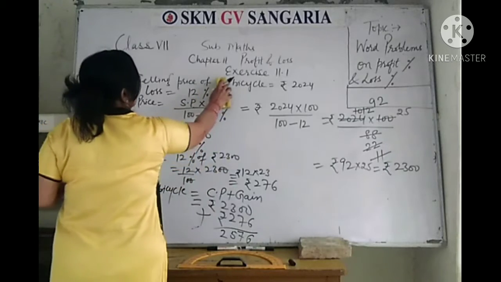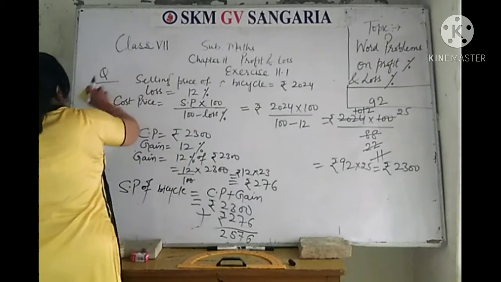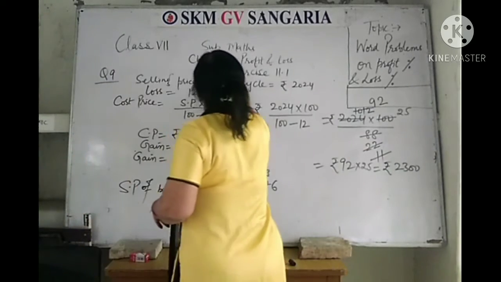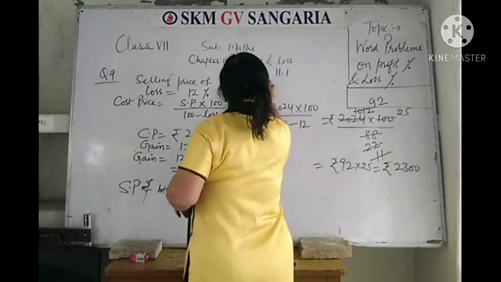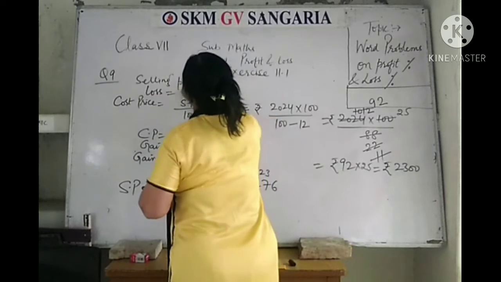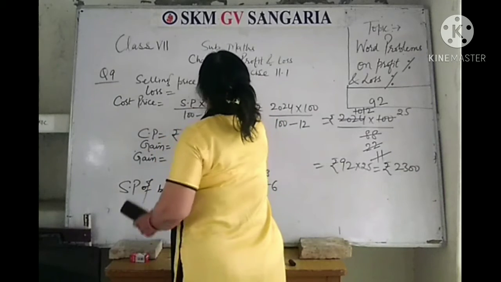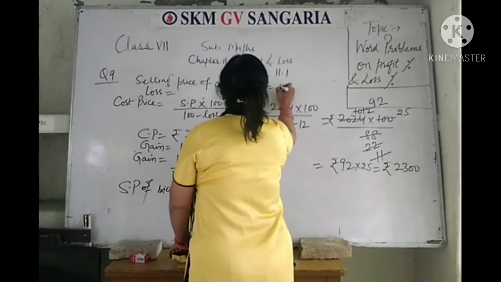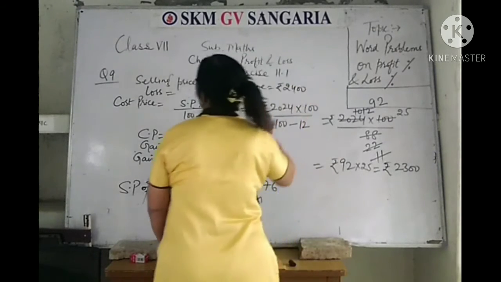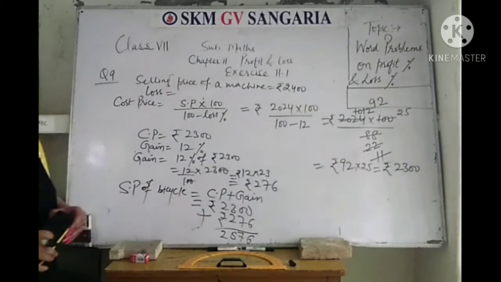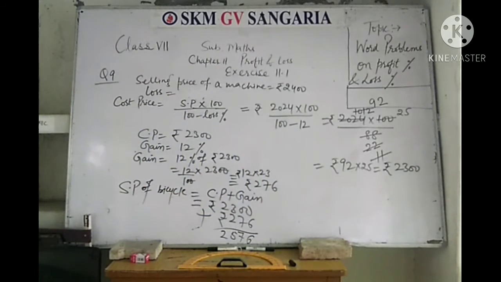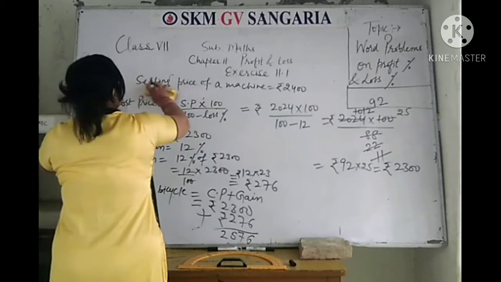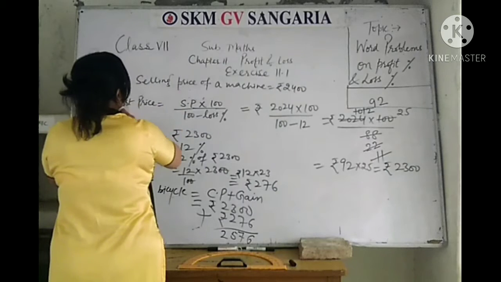So selling price of a machine, now question number 9. Selling price of a machine is rupees 2400. Okay, and for selling the first machine, gain percent, how much is it?